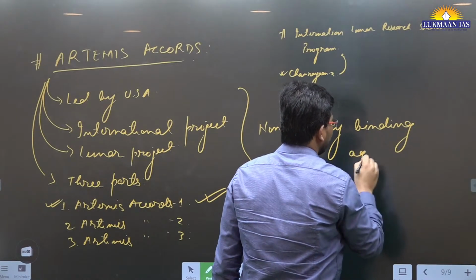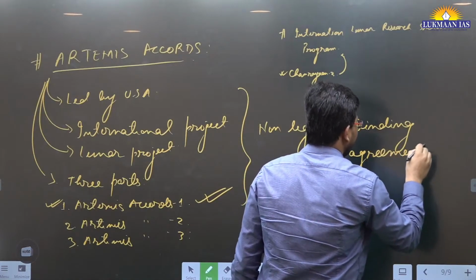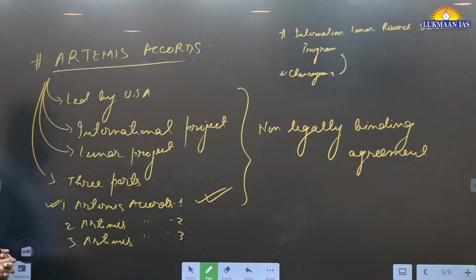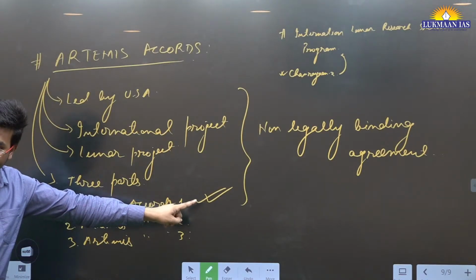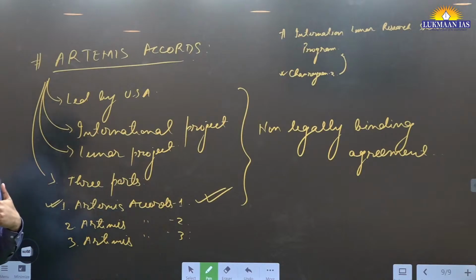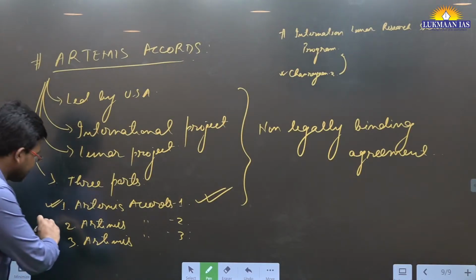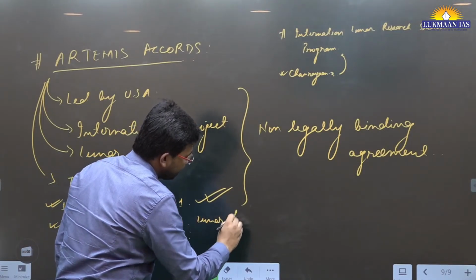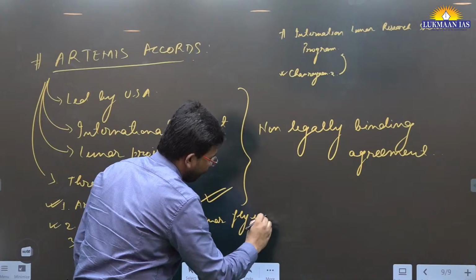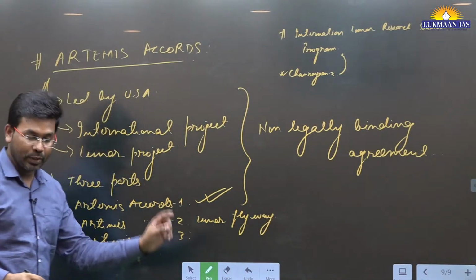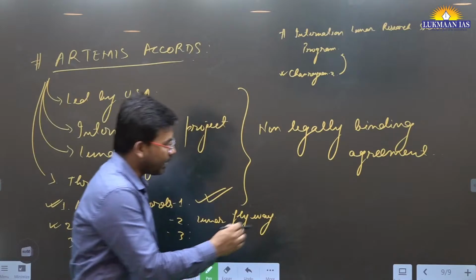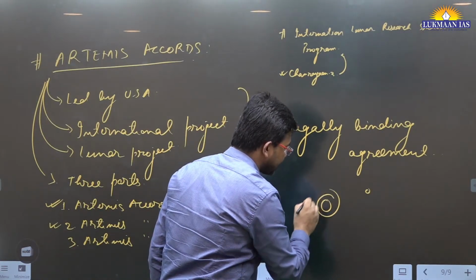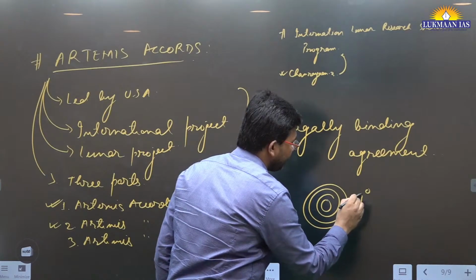It is a non-legally binding agreement for the countries who are party to it. So one of the feats that it wants to achieve, India has already achieved. The second feat is the lunar flyby. What is lunar flyby? It means we are going to send human beings from Earth to the moon through a spacecraft,